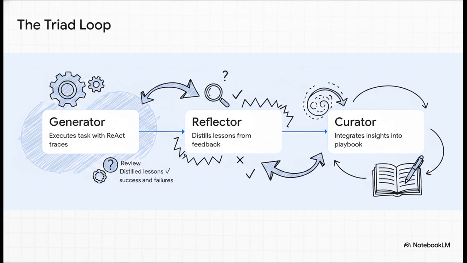It works like this. Step 1. The generator agent executes a task and meticulously logs its exact reasoning and actions. Step 2, an adversarial reflector agent reviews that trace, figures out exactly what worked or what failed, and distills that into a natural language lesson. Finally, Step 3, a curator agent integrates that new insight directly into the plain text playbook. The AI is literally writing new standard operating procedures for itself in plain English.